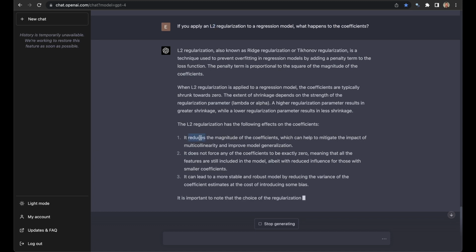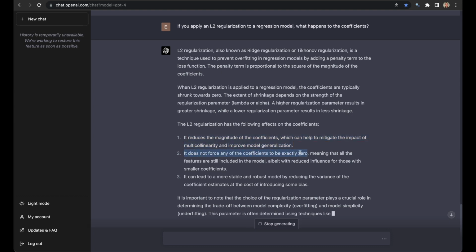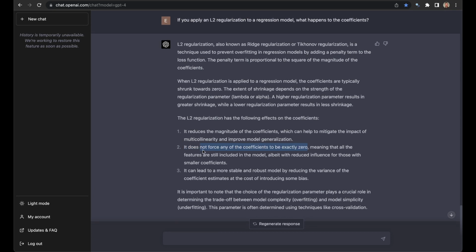Let's see if it does this. Minimizes. It does not force any of the coefficients to be exactly 0 unless they start at 0. So this is a phenomenal answer. I have been asked this, by the way, in a data science interview, and my answer was not as good as this. So great job.